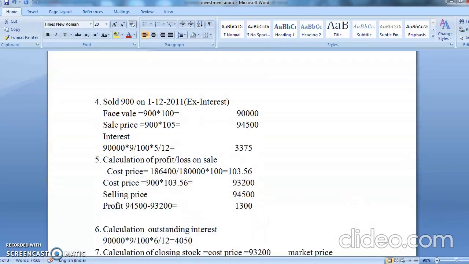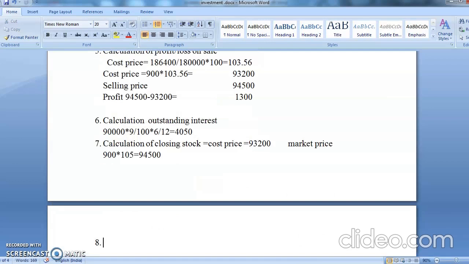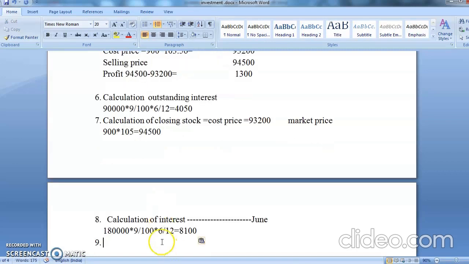So that will be working note number 8. Working note number 8. So what is working note number 8? Calculation of interest for the month of December.